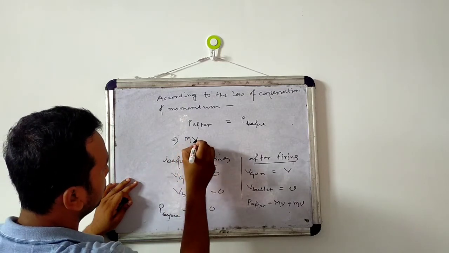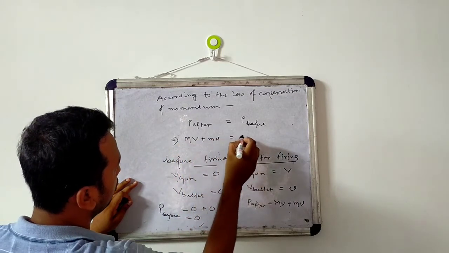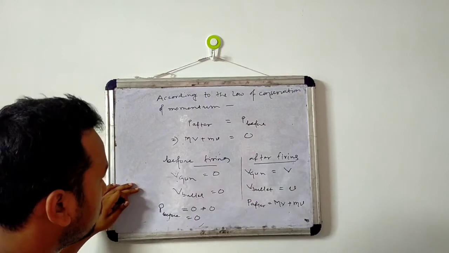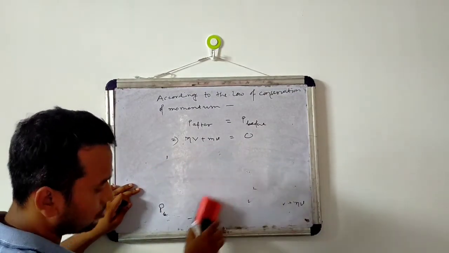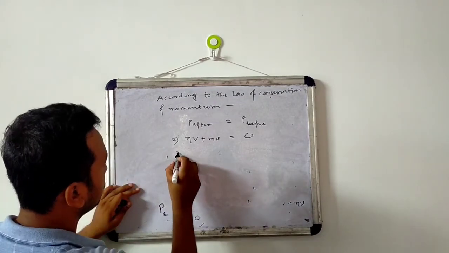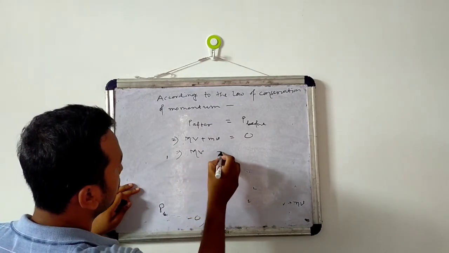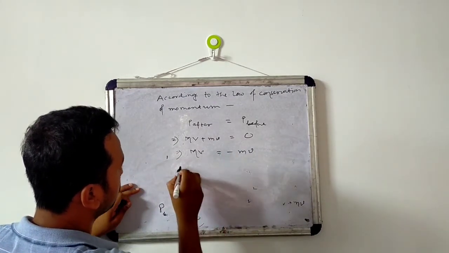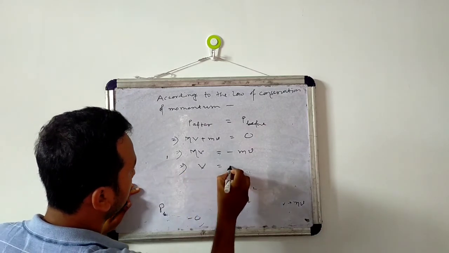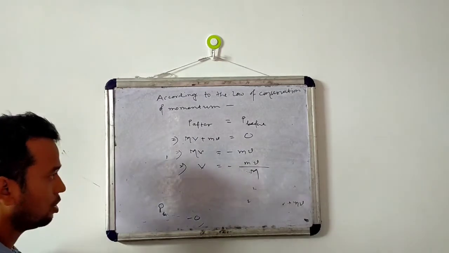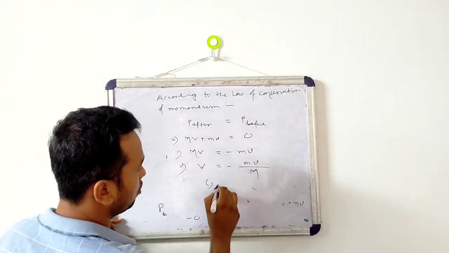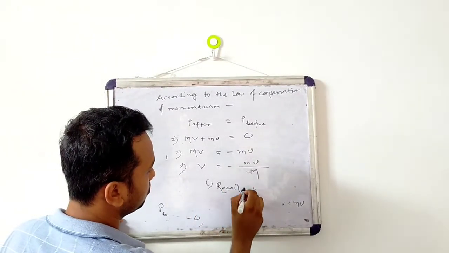So M into V plus small m into small v equals 0. So M into V equals minus of small m into small v. So capital V equals minus small m into small v divided by capital M. So this is the recoil velocity of the gun.